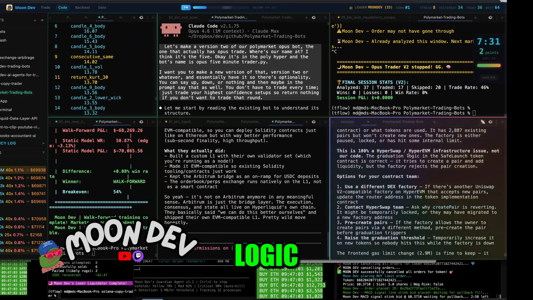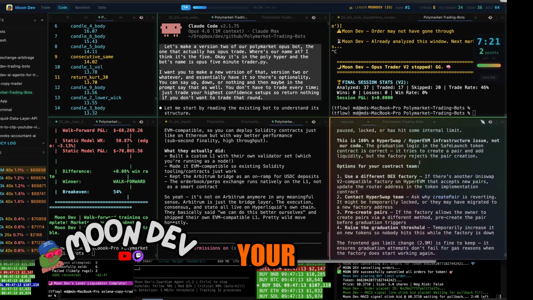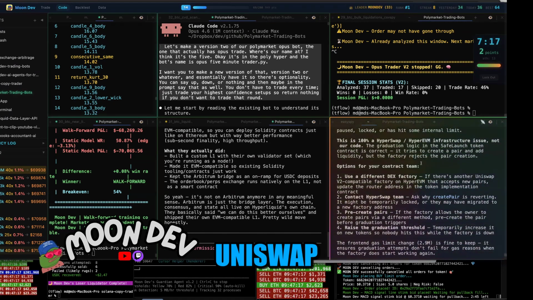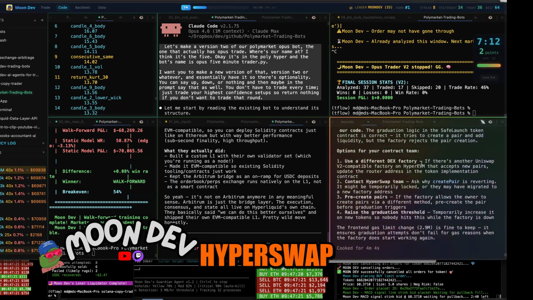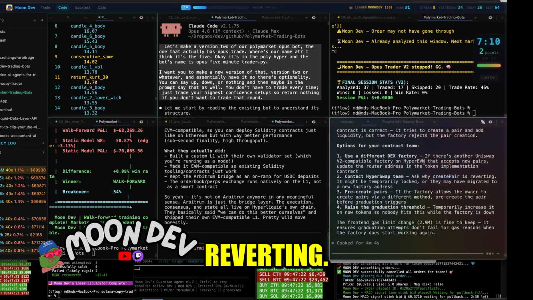The graduation logic in the safe launch token contract is correct. It tries to create a pair and add liquidity, but the factory rejects the pair creation. Options for your contract team: use a different DEX factory if there's another Uniswap v2 compatible. Contact the HyperSwap team. Ask why create pair is reverting.